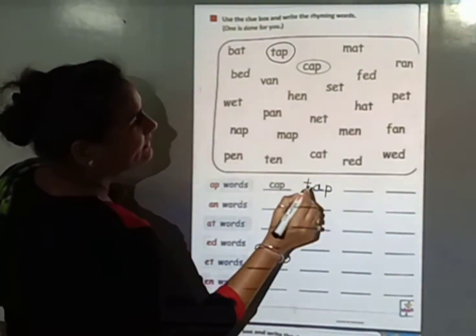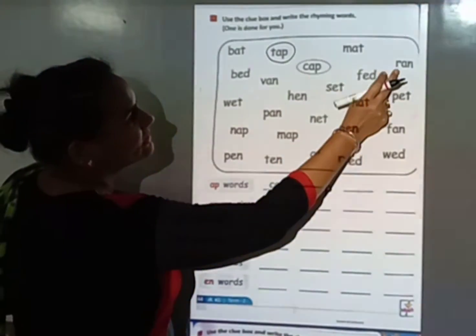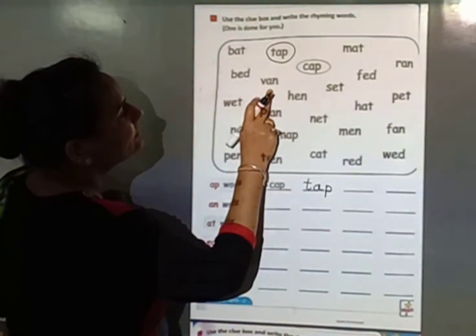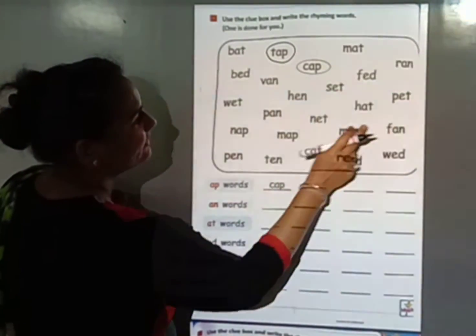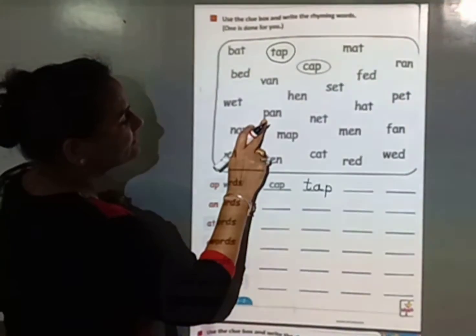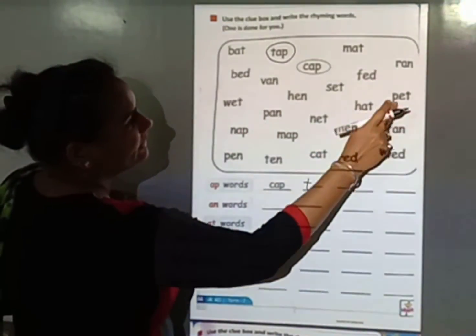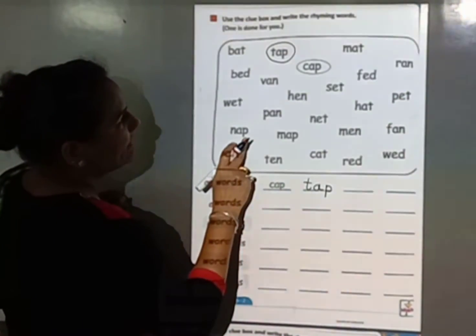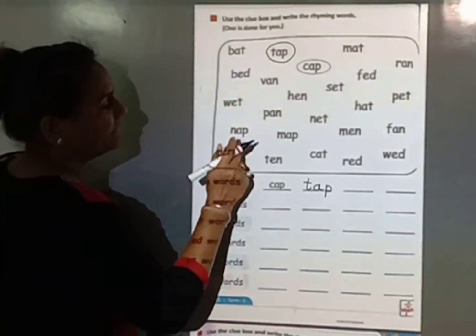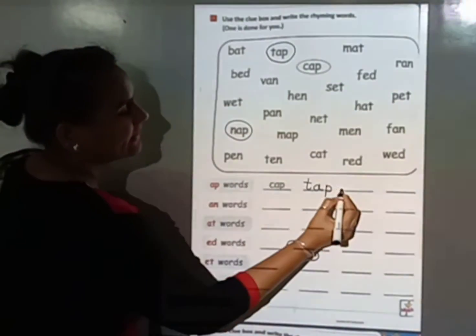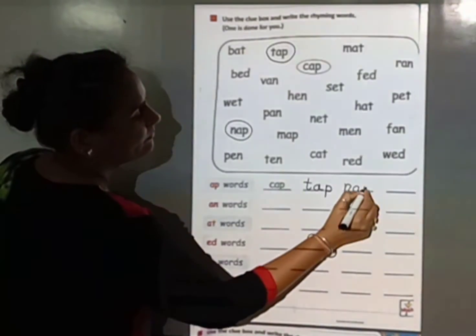TAP, tap. Next MAT. BED, bed. BAN, van. HEN, hand. SET, set. FED, fed. WET, wet. PAN, pen. NET, net. HAT, hat. PET, pet. MAP, map. This is also an AP word. NAP, nap. So circle it and write in this space. NAP, nap.